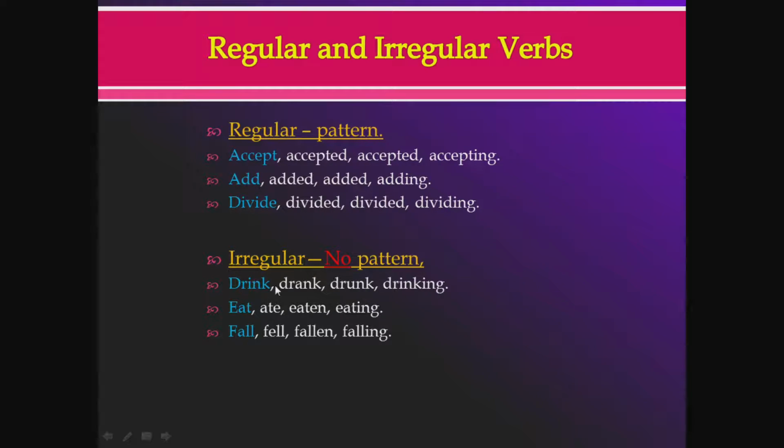All bets are off. So see, this is kind of second nature to us because we grew up with these verbs. But if somebody comes from Russia or China, and they don't know English, they would fall into the trap. They would say eat, eated, eated, and eating. They would fall right into it, like fall, falled, and falling, or something like that, right?